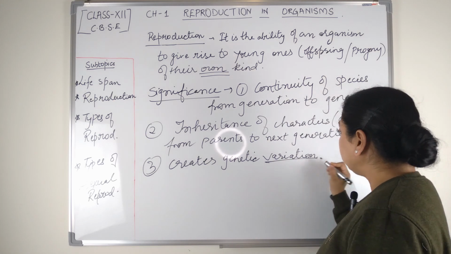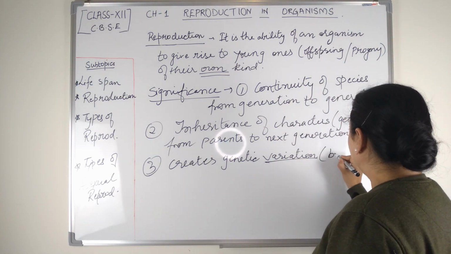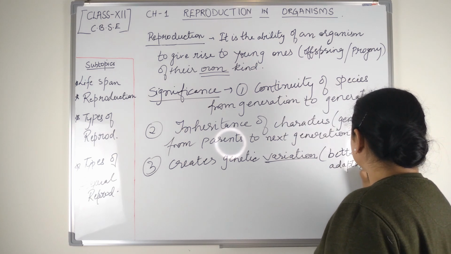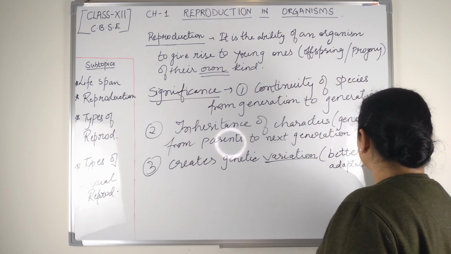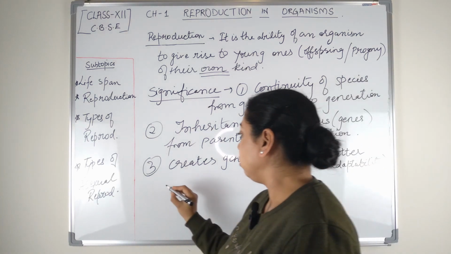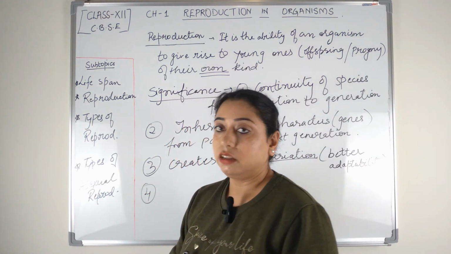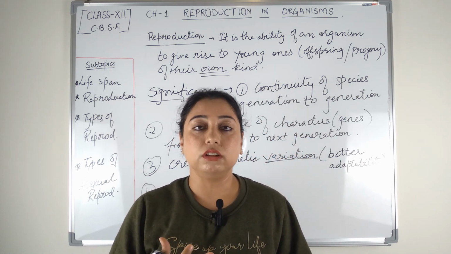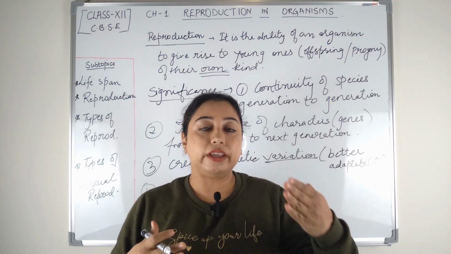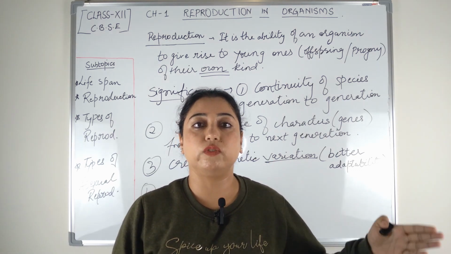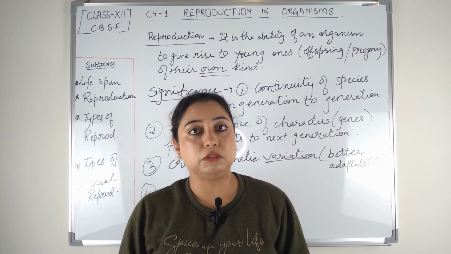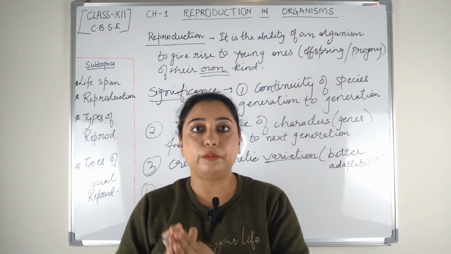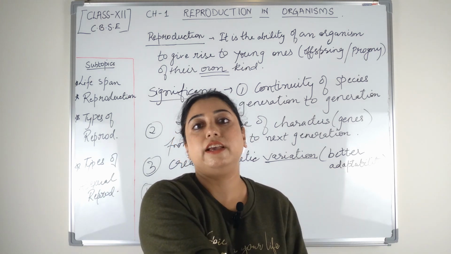So the more the variations, the better the adaptability for that particular organism or species, right? So when reproduction helps in creating variation, the continuous accumulation of variations over a period of years can sometimes also result in the formation of new species. So we can say variation opens up the scope for speciation as well.